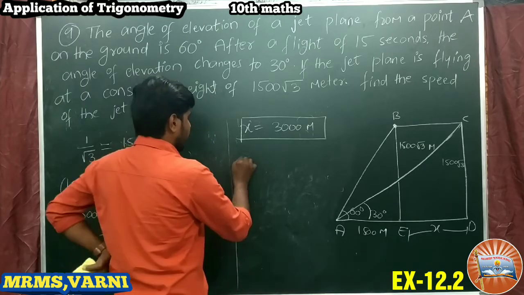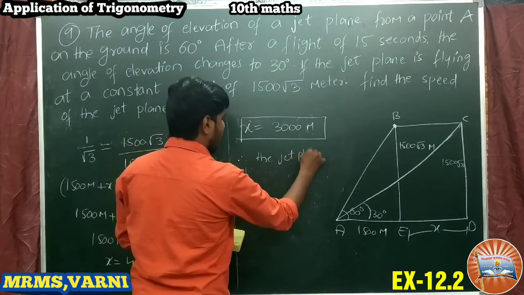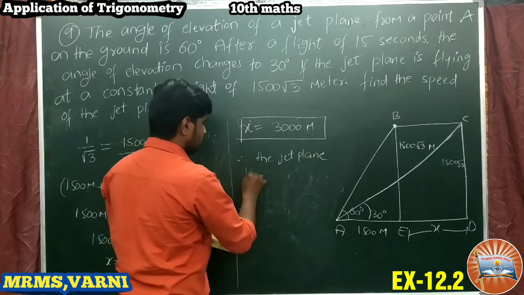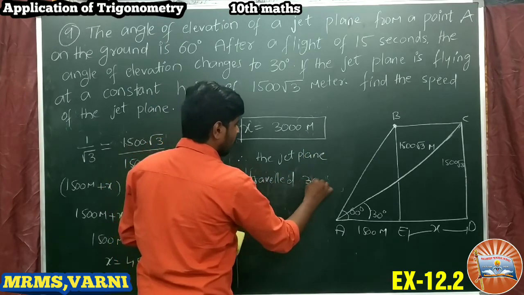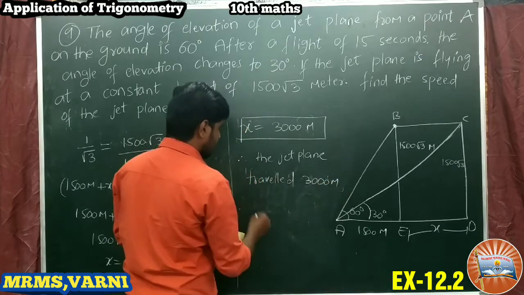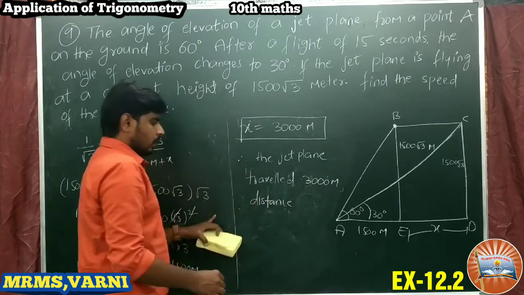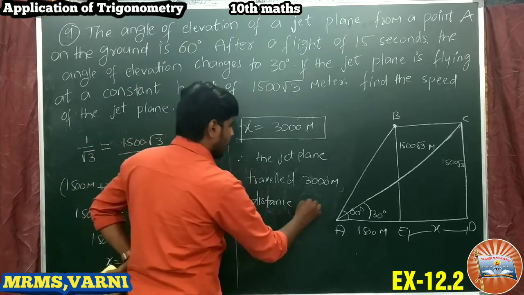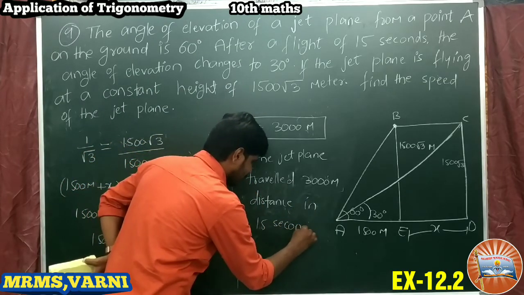Therefore, the jet plane traveled 3000 meters in 15 seconds.